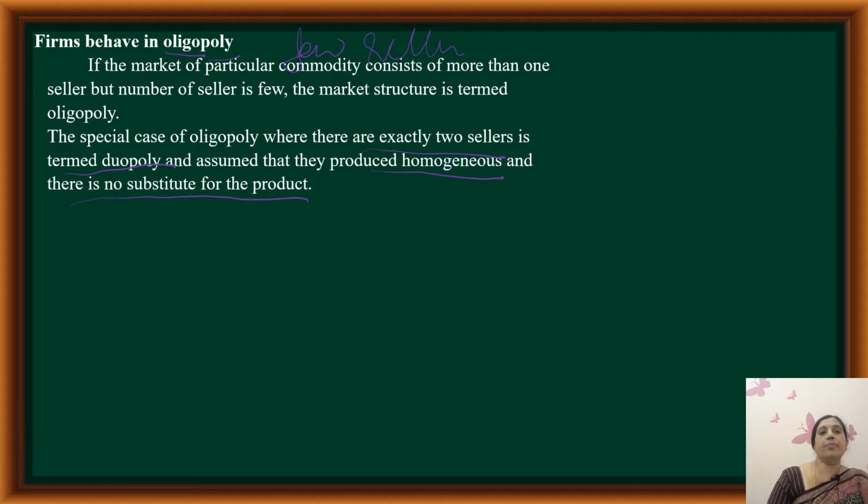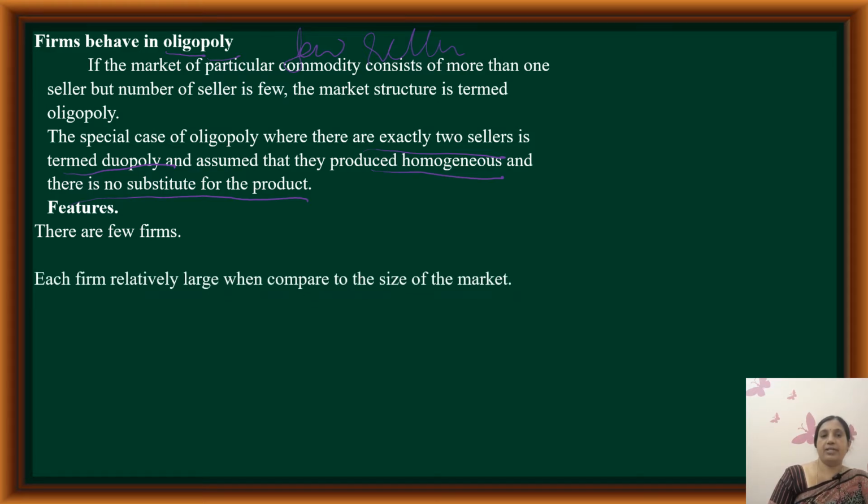To understand the behavior in an oligopoly market, let us start with the features. There are few firms, but they are large compared to the size of the market. That means they have the capacity to supply a huge quantity in the market.